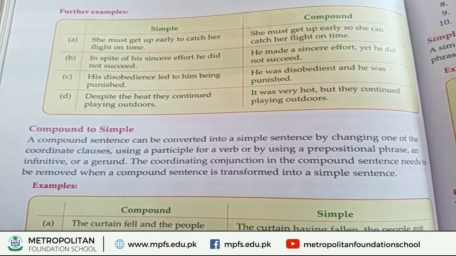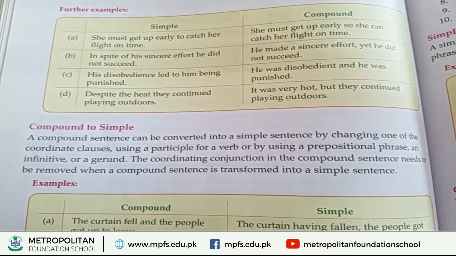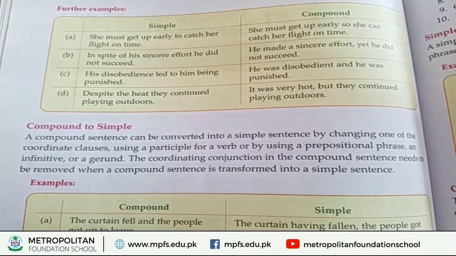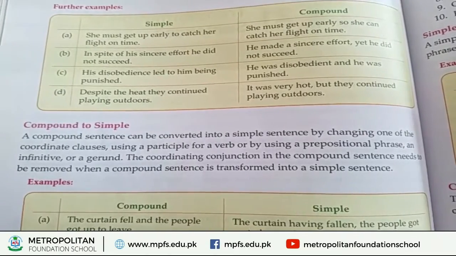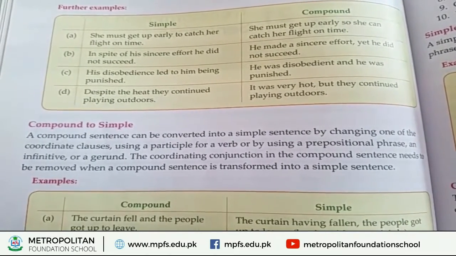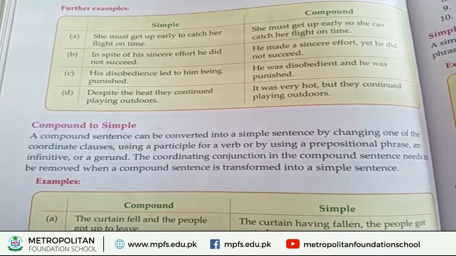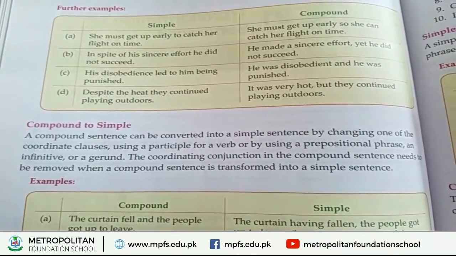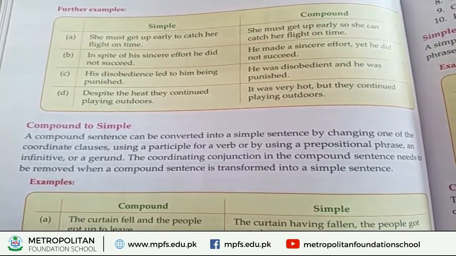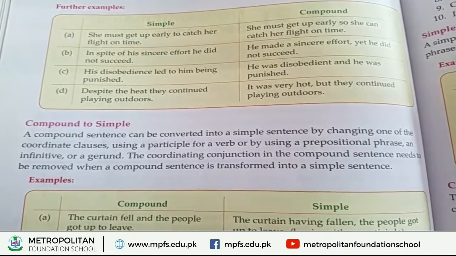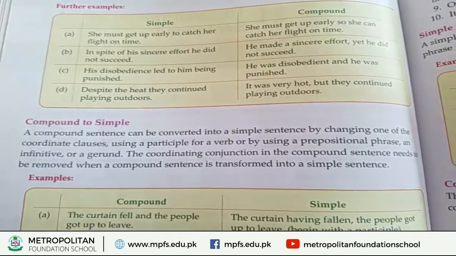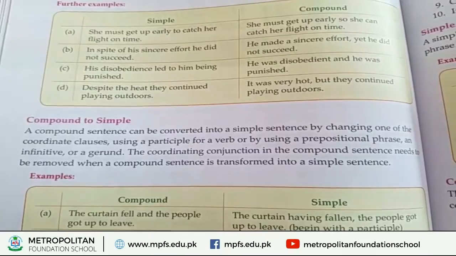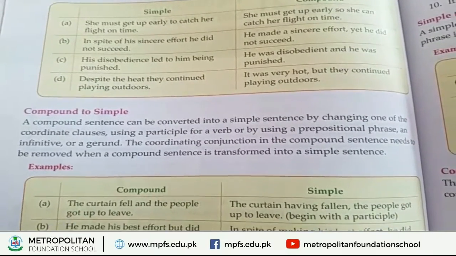Now see, simple: His disobedience led to him being punished. It is the simple sentence, and let's see the compound. He was disobedient and he was punished. So here we use two clauses with the help of the joining word and.